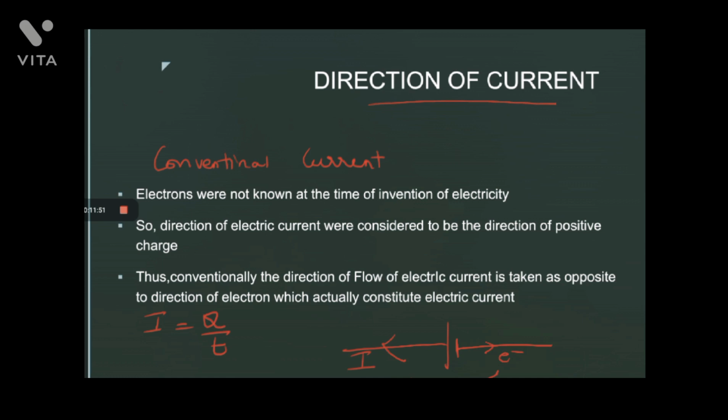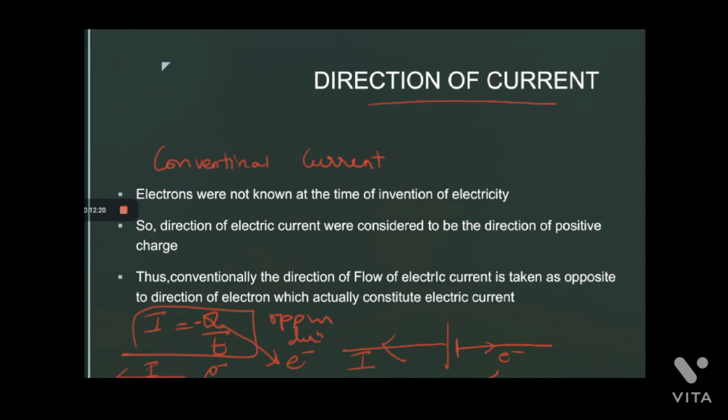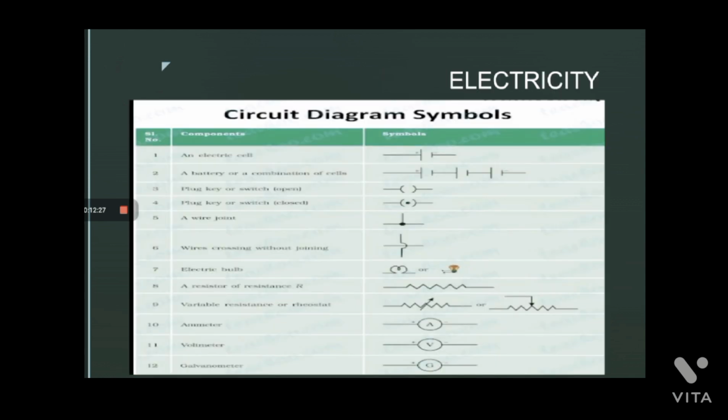You know that the electron has a negative charge, so I can say it is minus Q. If I say minus Q, then I and minus Q in this equation are equal but opposite in direction. This Q is about the electron. So if the electron is flowing in this direction, as per this equation which has a negative sign, it shows that the current will be in the opposite direction. So we have the concept of conventional current.